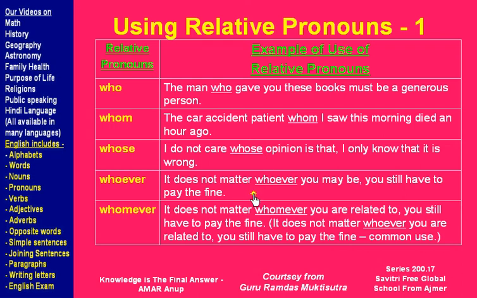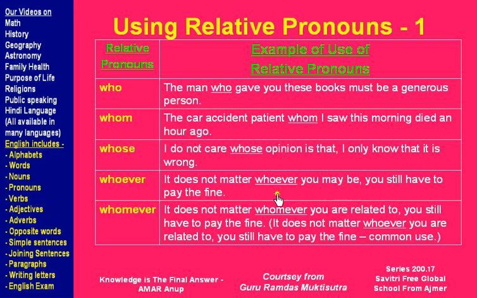Next, it does not matter whoever you may be, you still have to pay the fine. Again, two parts which don't make sense independently if just half of the sentence is used, but when you relate them with this relative pronoun, it does not matter whoever you may be.